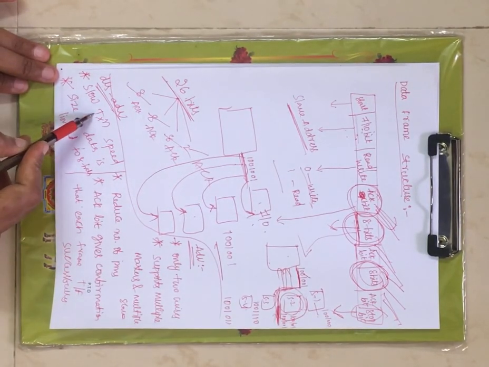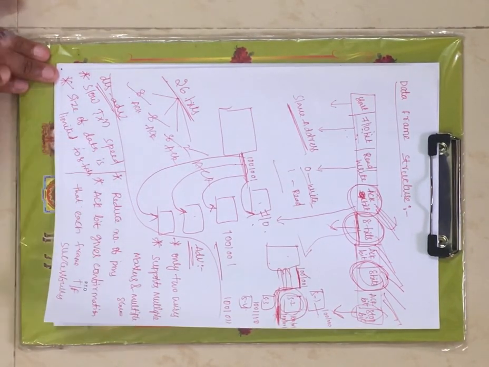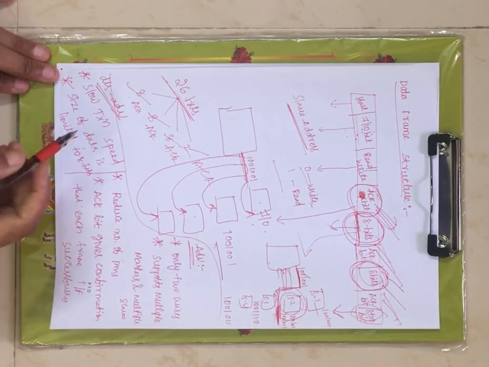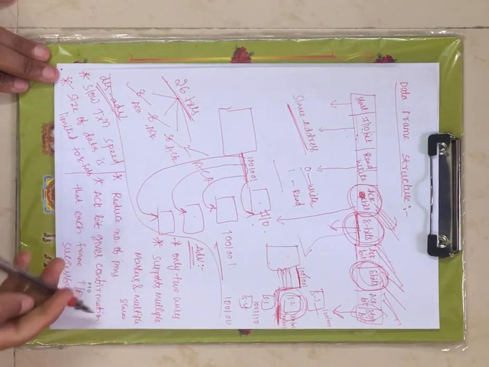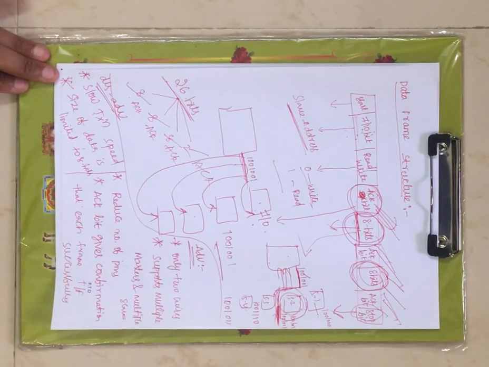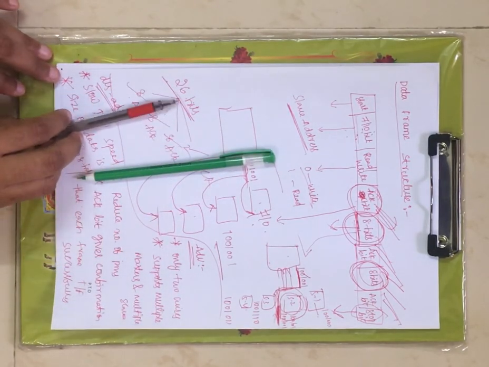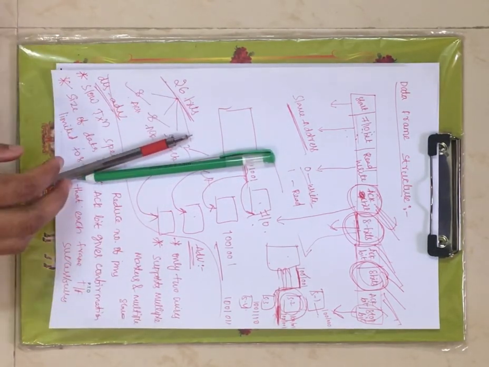Now coming to the disadvantages, the transmission speed is very low, right? Next disadvantage, the size of the data is limited to 8 bits only. These are the disadvantages of I2C protocol.